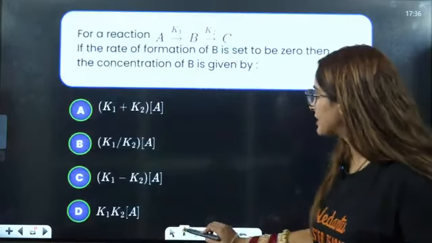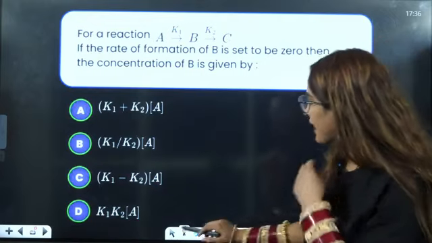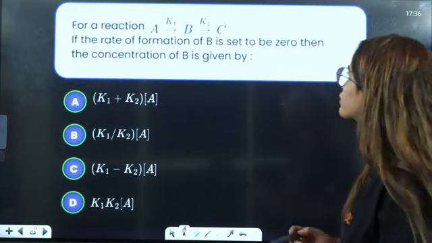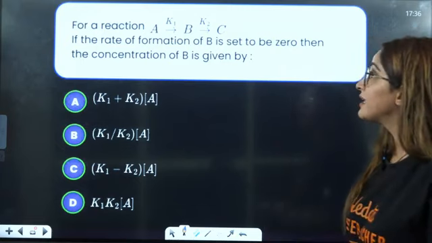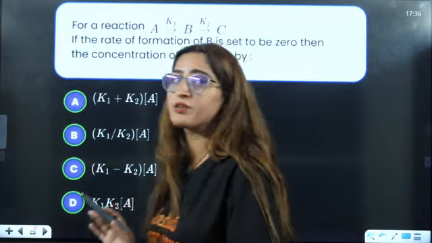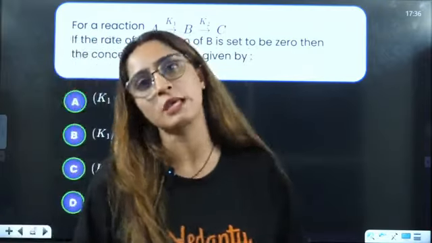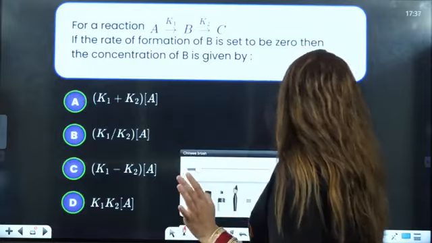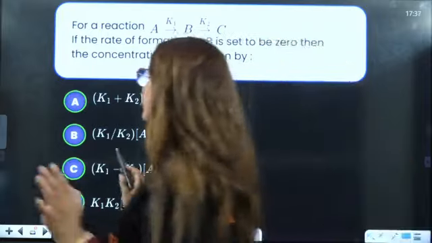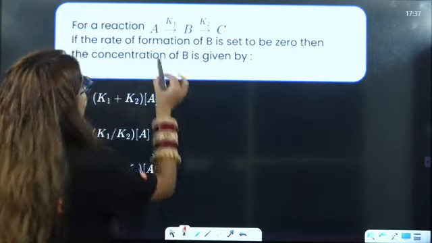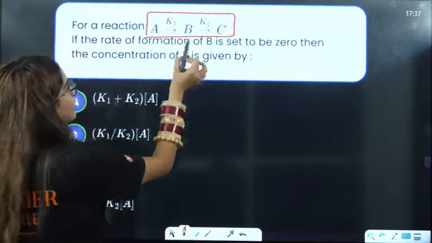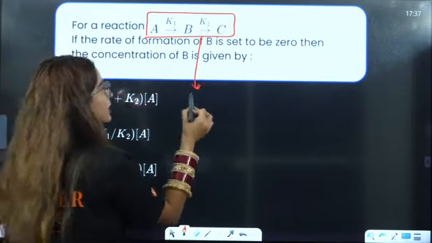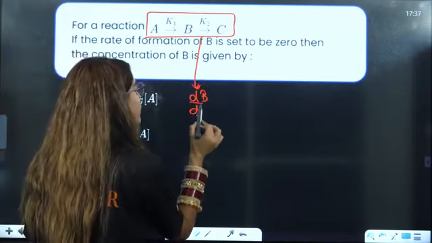Okay. Next is, for a reaction, this is the reaction that is given to you. They are saying the rate of formation of B is said to be something. The same kind of question was there in JEE Mains also, so the same kind of question can also be there in VITEEE. Don't be surprised if you see the same kind of question there. For the reaction given to you, they are asking the rate of formation of B. So let's calculate the rate of formation of B here.